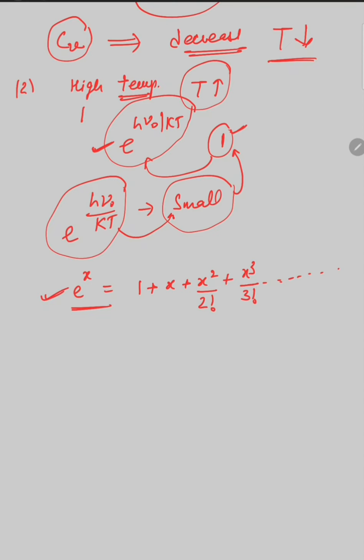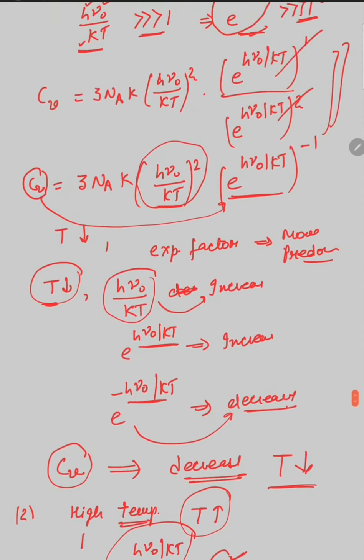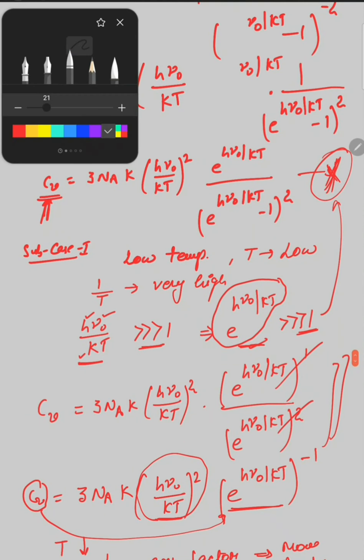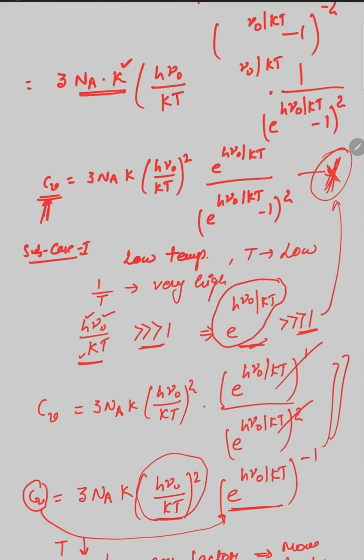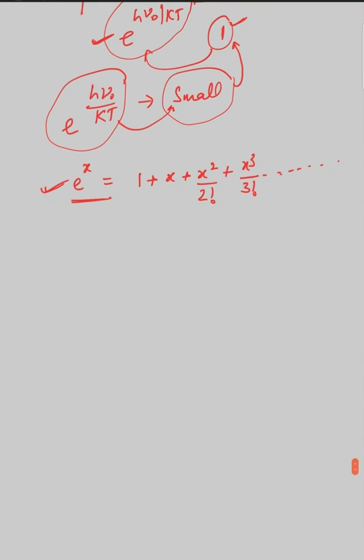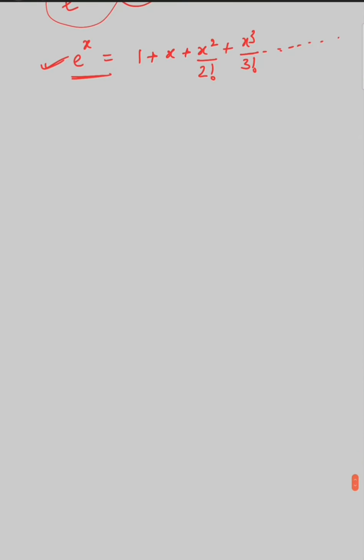And now we have to apply, one second, I will show here. This exponential factor and this one exponential factor are expanded first. That we have to expand according to this exponential equation.